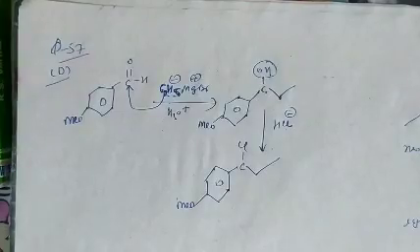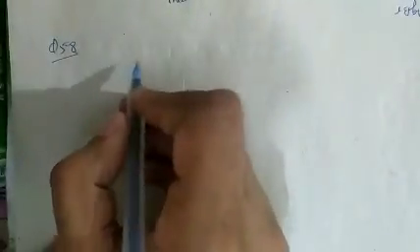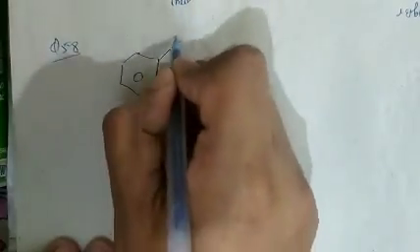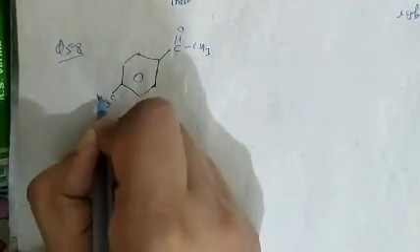See question number 58. In question number 58, what is given there? The compound is given here containing COCH3 and CH3.